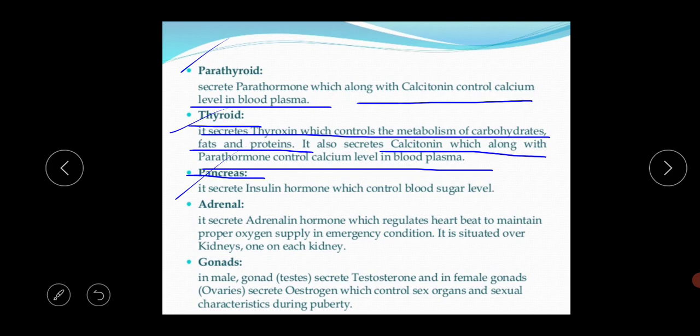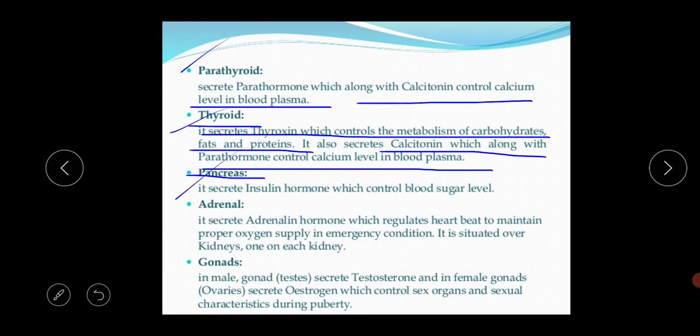The pancreas secretes different kinds of pancreatic enzymes, which help to digest the food and provide nutrition in our body, and along with this the pancreas also secretes hormones. So the pancreas serves as both an exocrine and an endocrine gland. That's why the pancreas is called the mixed gland in our body.